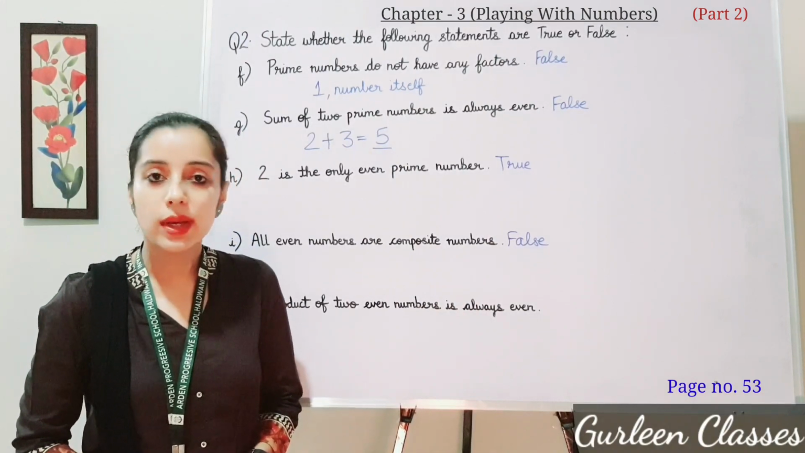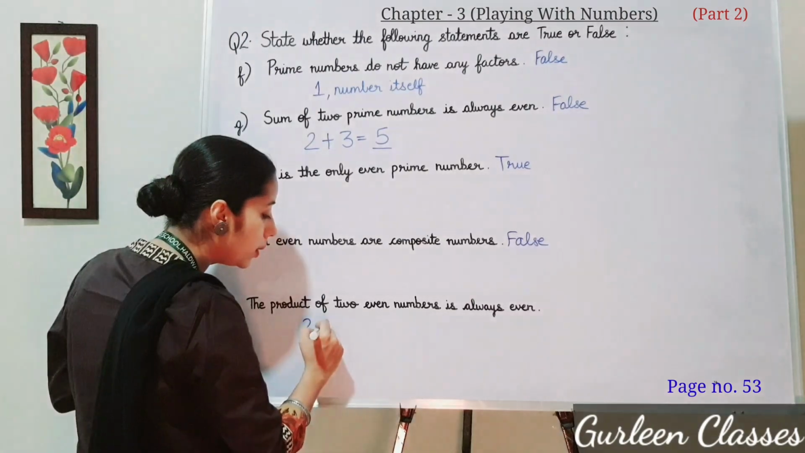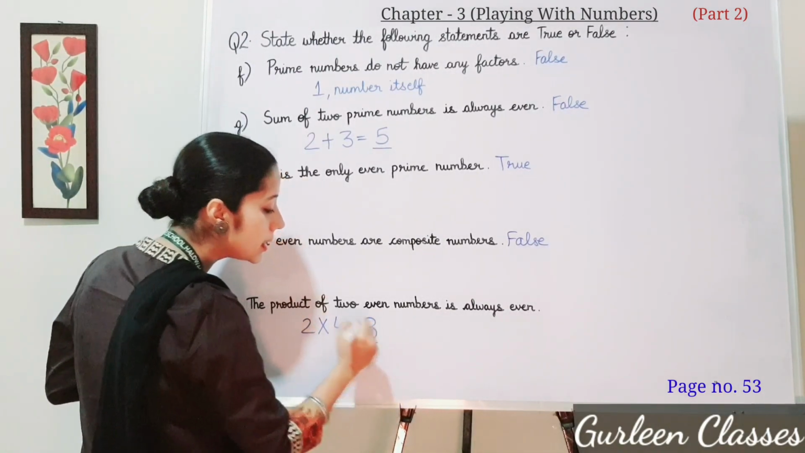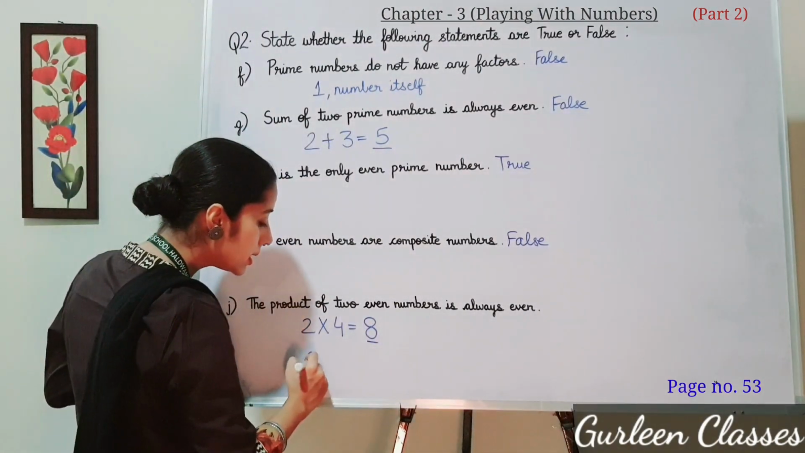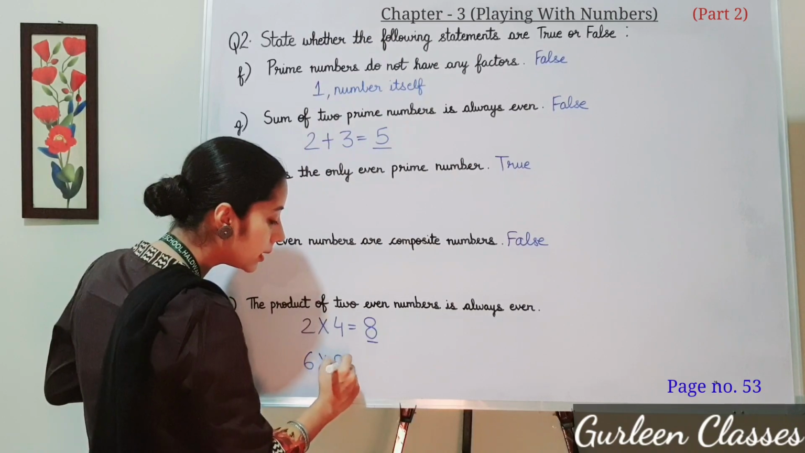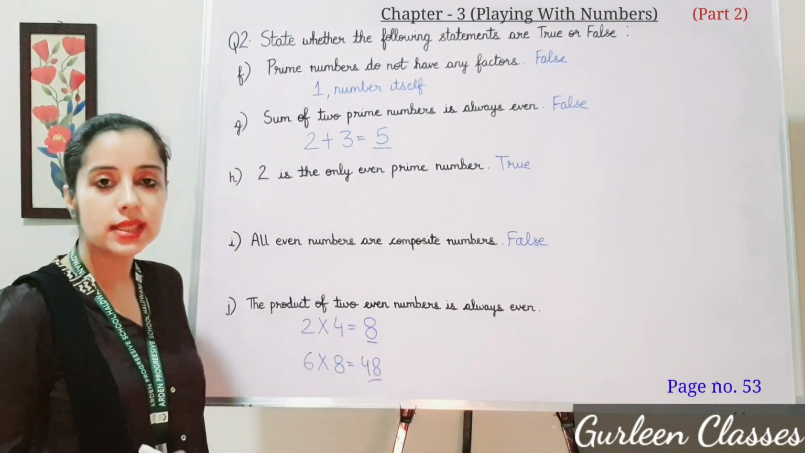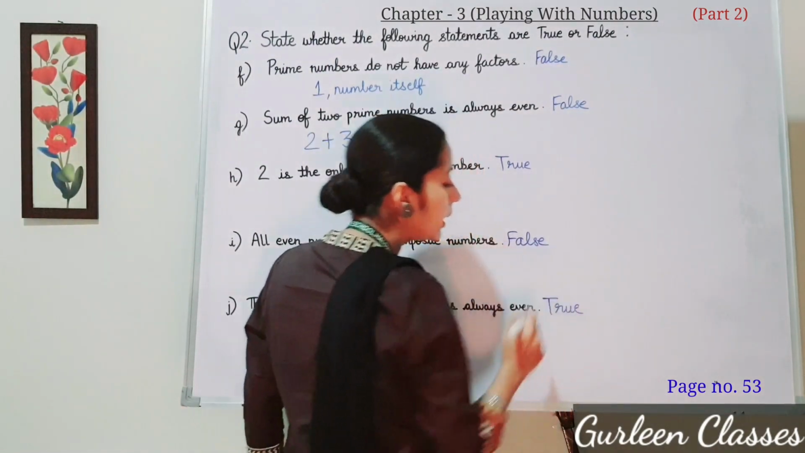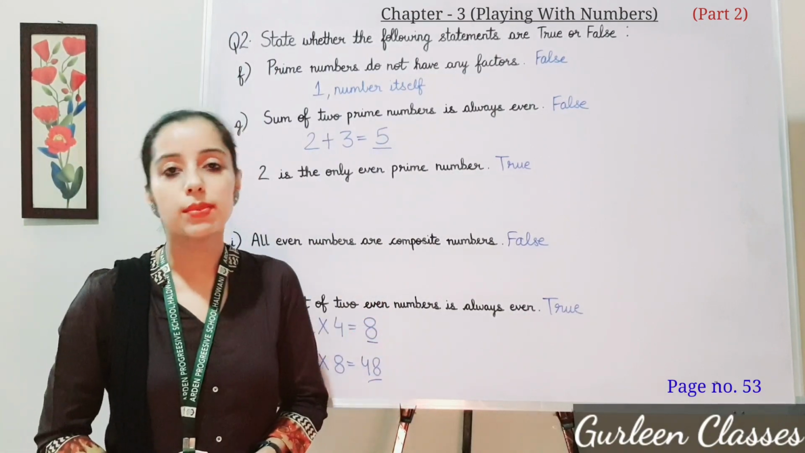So let us take a few examples. Product of 2 even numbers. Suppose 2 into 4, that is equal to 8. Is 8 an even number? Yes. Let us take one more example. 6 into 8, that is 48. Is 48 an even number? Yes. So the statement is true. What are they saying? The product of 2 even numbers is always an even number.